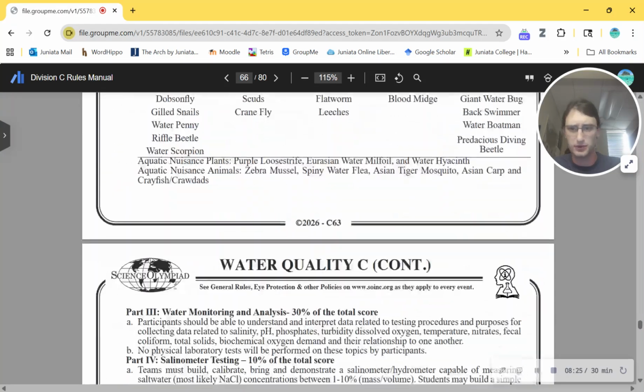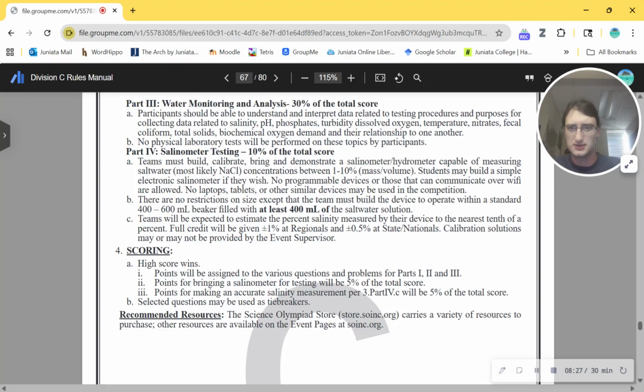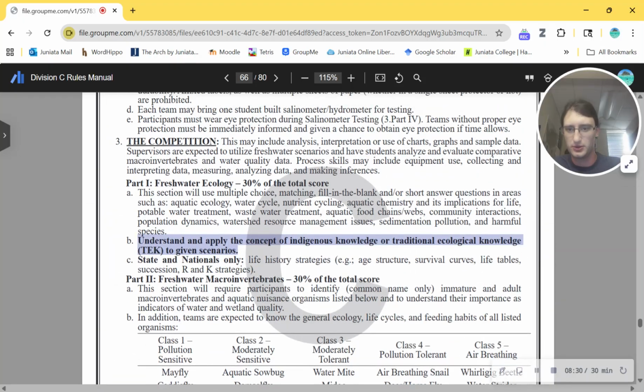Is the bold part only for Division C? I think so, because below it says life history strategies are only for states and nationals, which I think is kind of a cop out, because r and K selected strategies, that's easy. Come on, man. You should be able to do that at regionals and regional level invitationals. Those things are easy. Succession as well. That's pretty easy, at least from my standpoint. These other things require a little bit more advanced skill set.